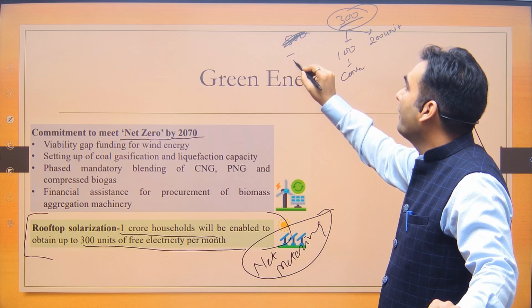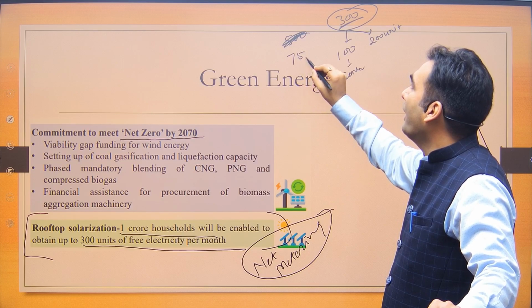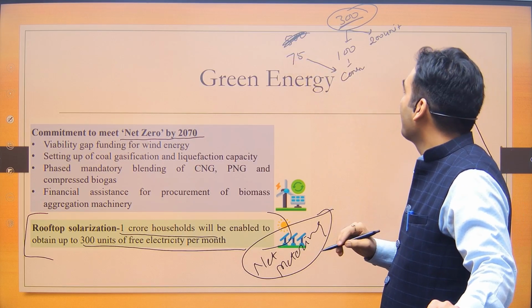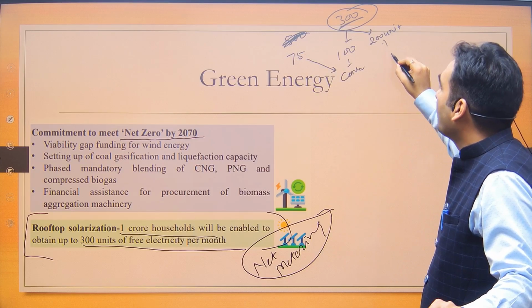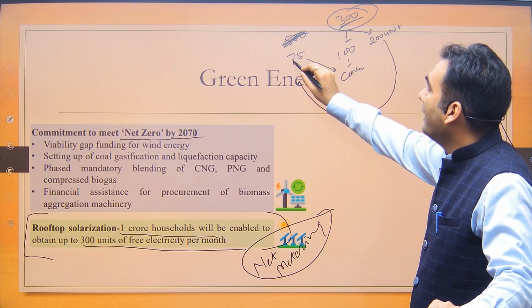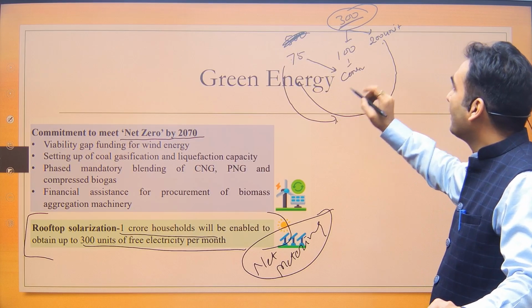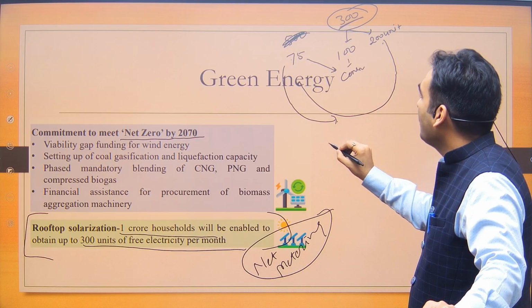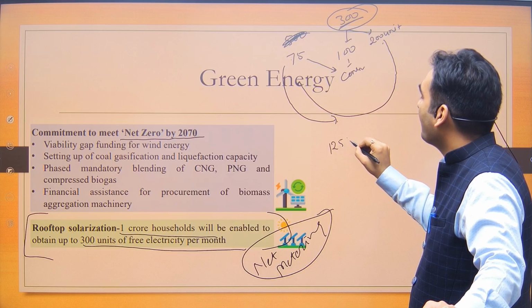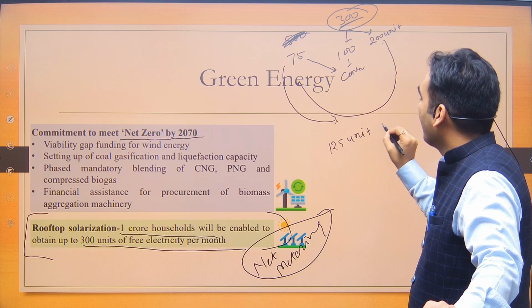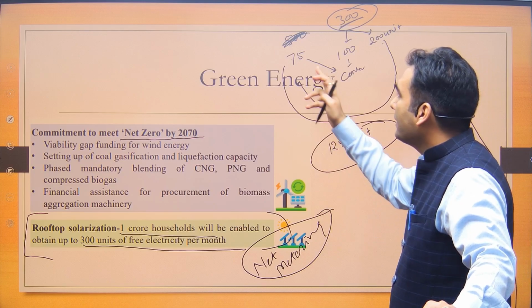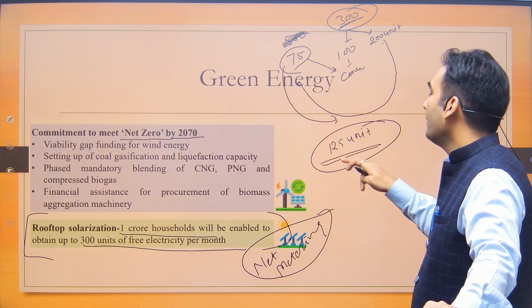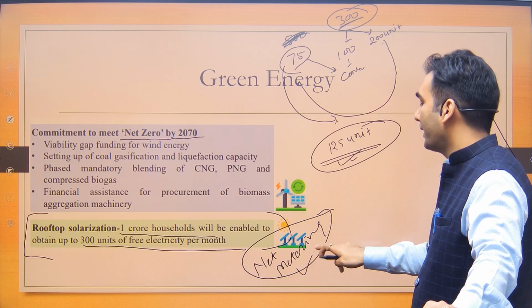So it may happen that 75 units of electricity you have consumed from the electric grid. So this 200 units you will sell and 75 units you will buy. So the electricity company will pay you for 125 units, rather than taking the electricity bill for these 75 units, they will pay you for these 125 units. This is called net metering.